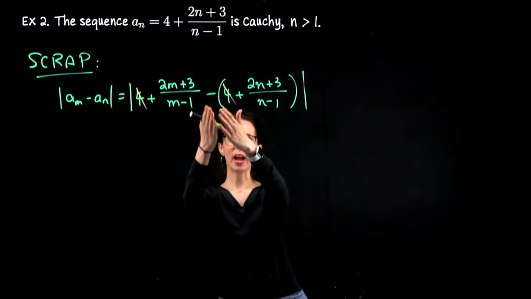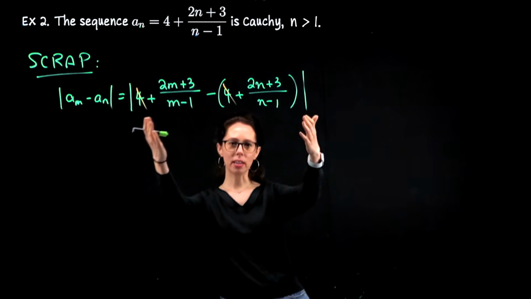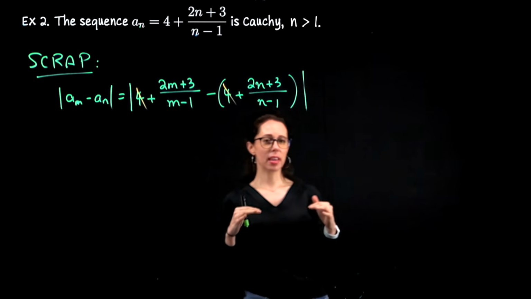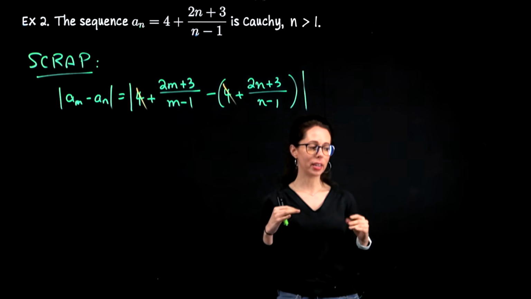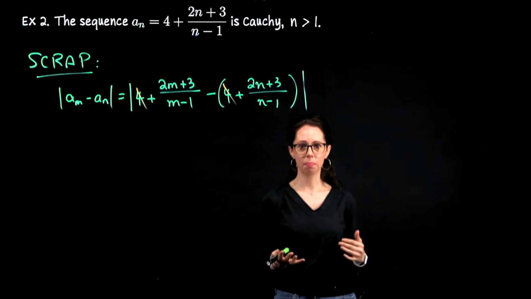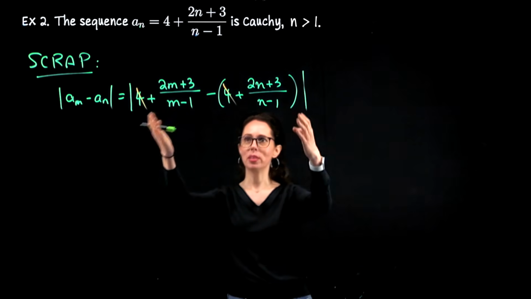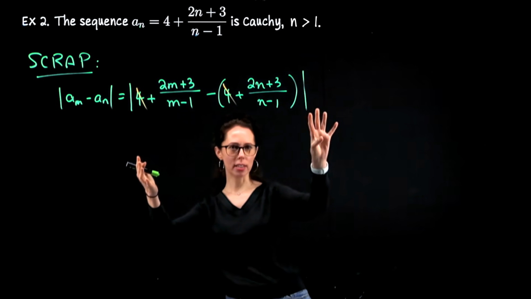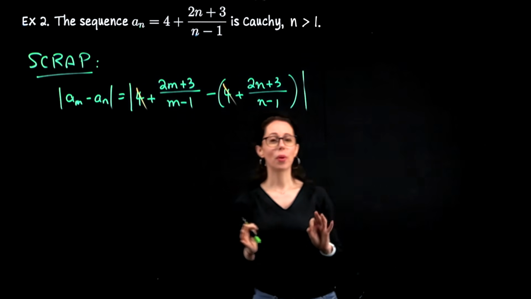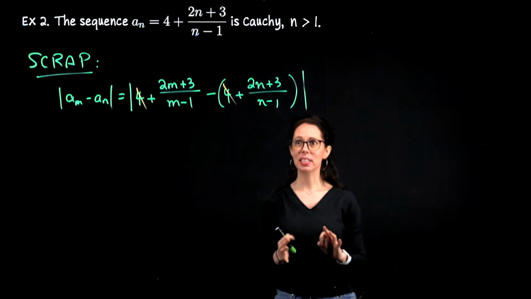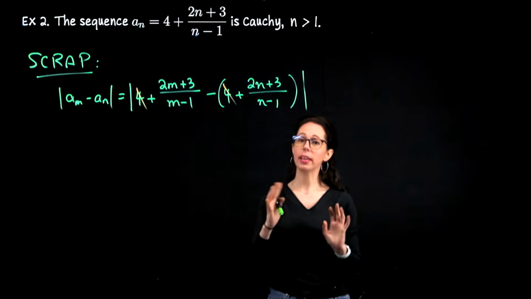Because when you have subtraction and you don't even know the sign of this yet, there's a chance that you're actually going to make your quantity move in the wrong direction. So it's always dangerous with subtraction inside of absolute values to start adjusting terms unless you really know what those terms are doing.